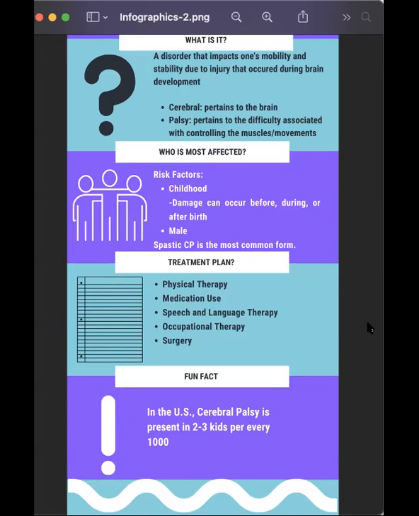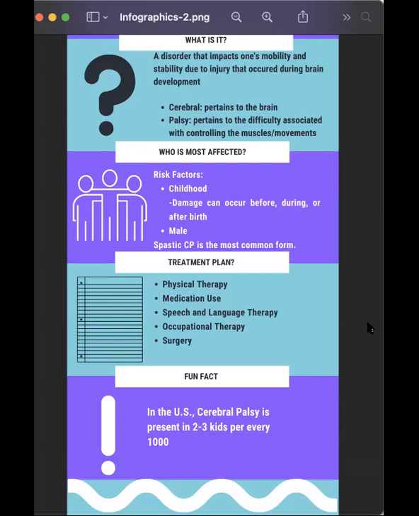They also may need to see an occupational therapist, and this occupational therapist will help them gain a better sense of autonomy and help just get a better grip on being able to complete activities of daily living, which will in turn help improve their quality of life. These children may also need to undergo surgery at some point in their life to help relieve that muscle strain depending on its severity, or they may also need to correct some deformities depending on how severe that muscle strain and stress is.